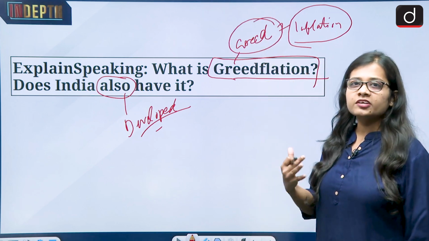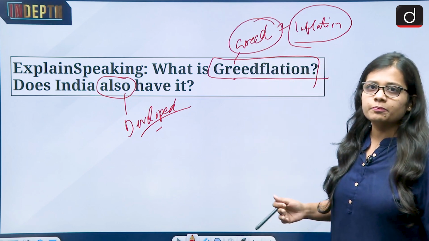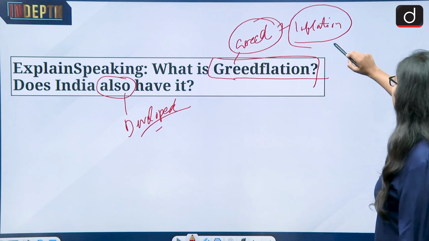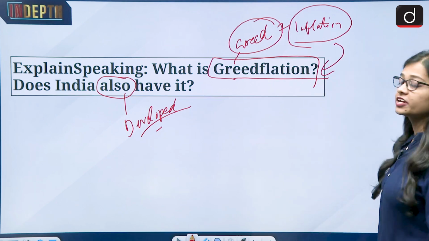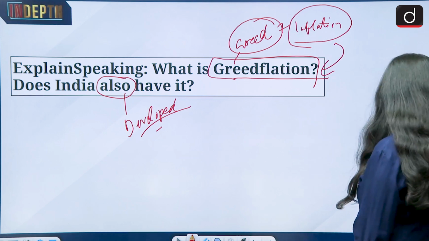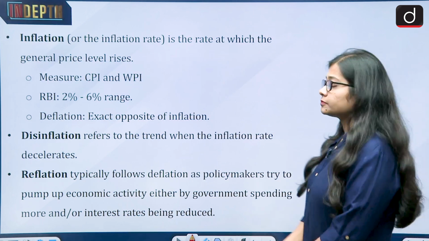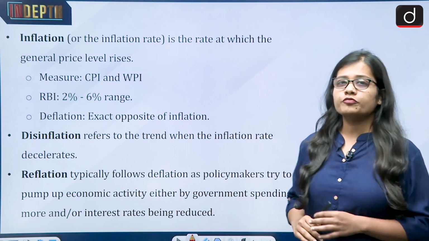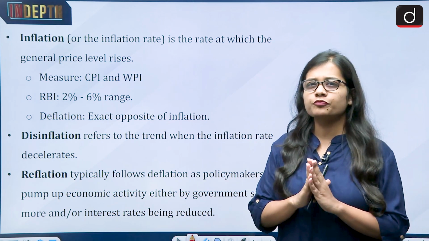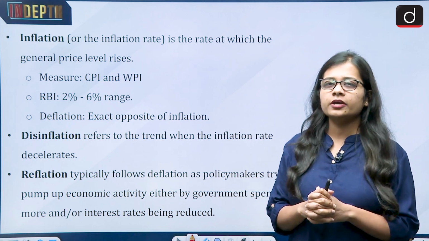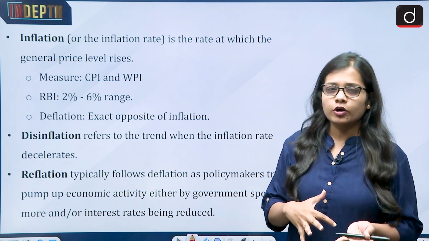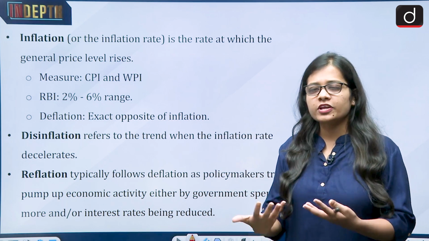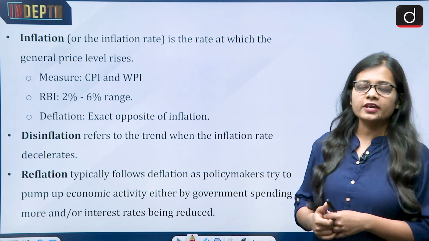So greed is leading to the rising of the prices, and if we merge both these terms, it leads to greedflation. First of all, let's discuss a few of the terms of economy. We will be doing something very basic, talking in layman's terms about what we mean by inflation, deflation, greedflation and everything.